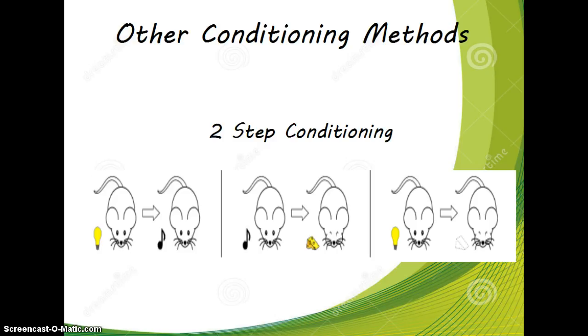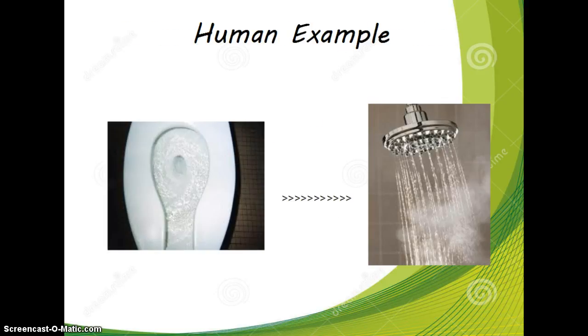Pavlov also observed other methods of conditioning. One example is a two-step conditioning method like the one shown below. In this experiment, a mouse was given cheese. In the first trial, the mouse was shown a bright light and then heard music. In the second trial, the mouse heard the music and then was fed cheese. By the third trial, the mouse knew that when he saw the bright light, he would also receive cheese to eat.